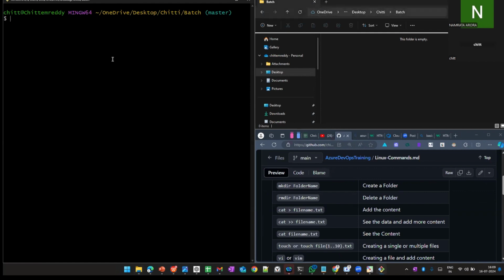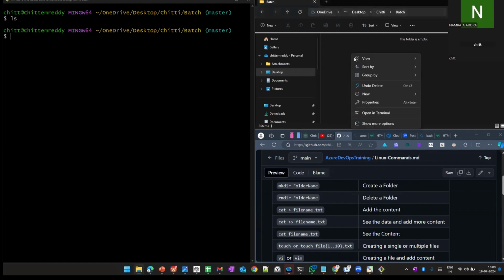So how can we see whether this folder is there or not? Using the ls command. Okay, there are no files. Previously I created it using the new folder, and if you want to add text, you can add it. So this is how I created it from the Windows operating system. How can I create it using Linux CLI? The Linux operating system is CLI, command line interface. What do you do in Windows? Right click,